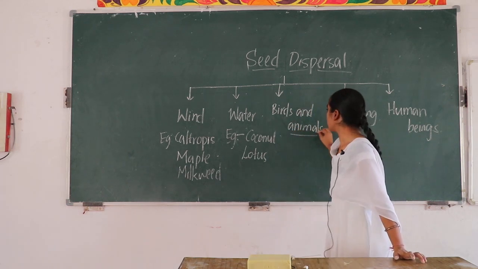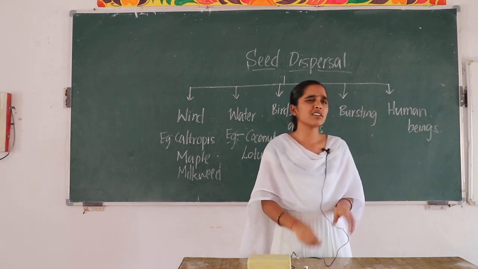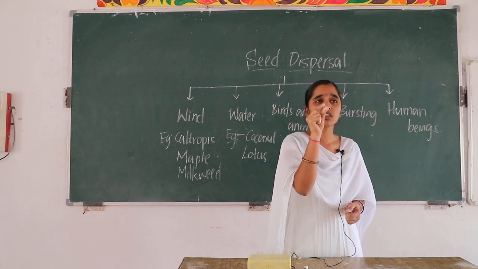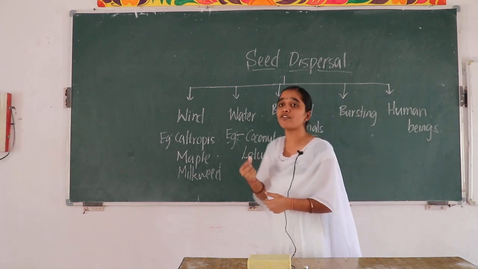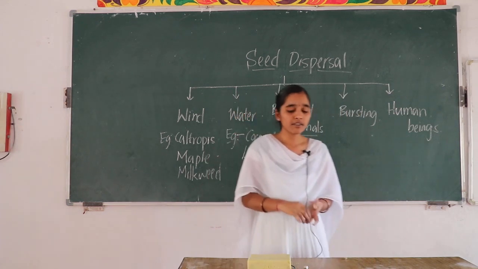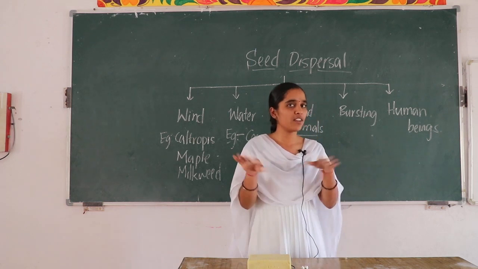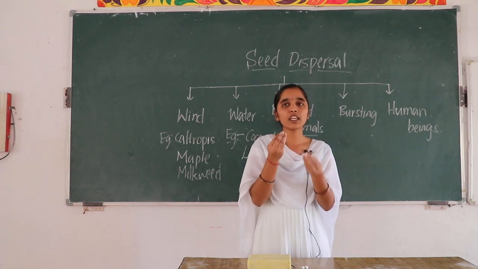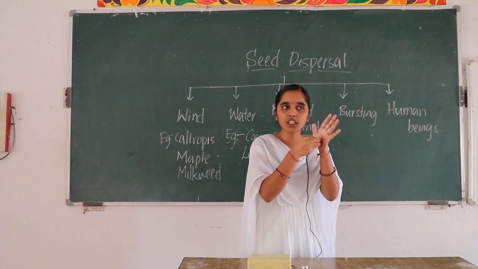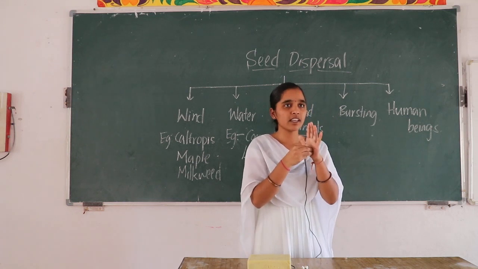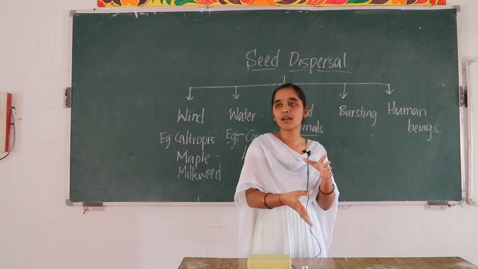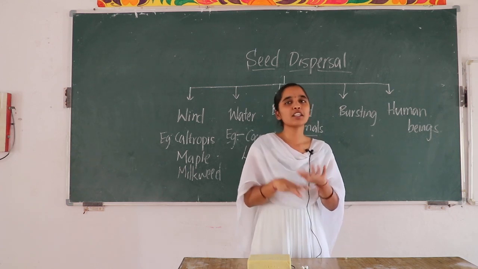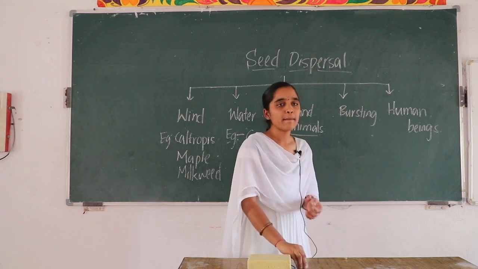And next, by animals. Do you know? Have you ever seen the seeds or plants with hooks and thorns? Usually, animals have fur on their skin, and when the animals move here and there, what happens? The thorny, hook-like seeds stick to the skin of those animals, and while they are moving here and there, they fall somewhere, and again they germinate, and again they come up as plants.